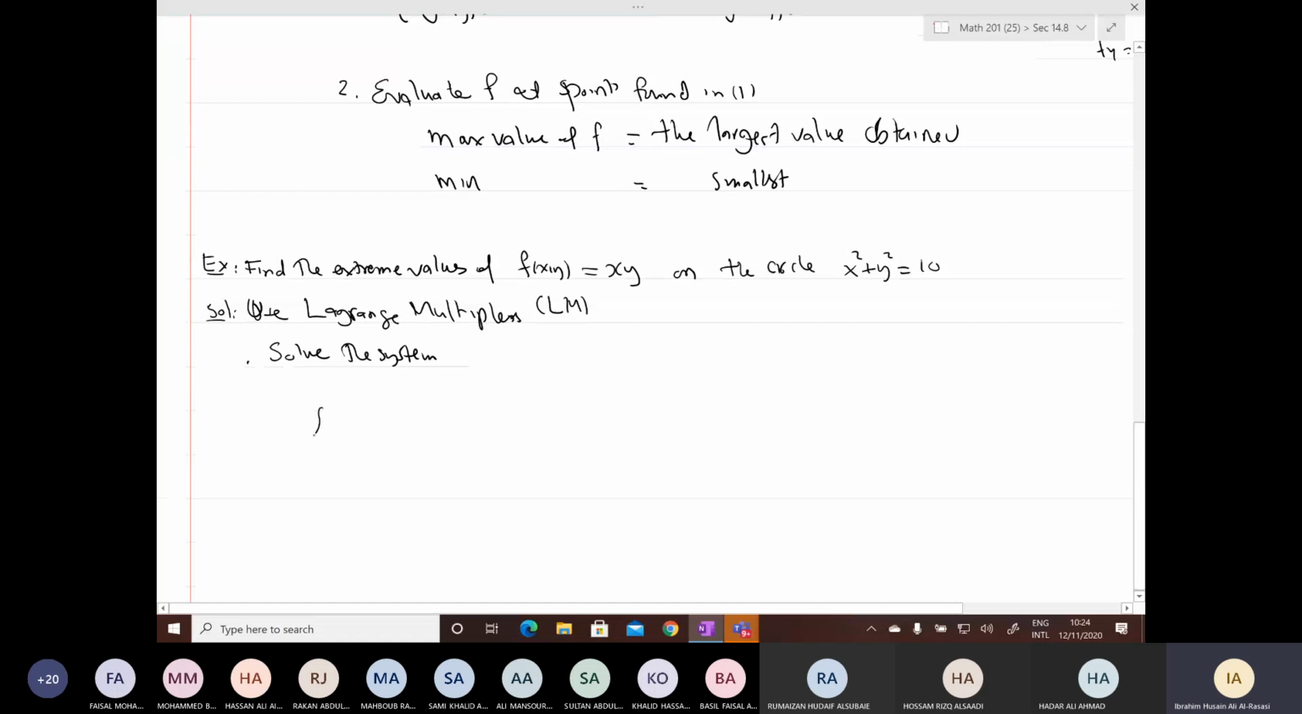That is the following. This is (f sub x, f sub y) equals lambda times (g sub x, g sub y), and then g equal to 0. So this is the system. Now f is known. f of x,y equals xy. What about g? g sub x and g sub y. What is g of x? What is your g here?